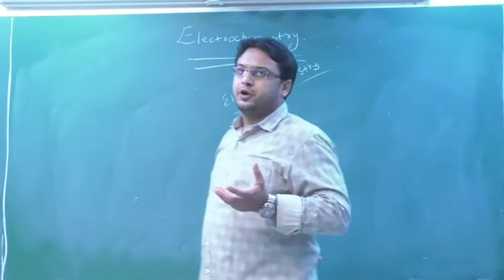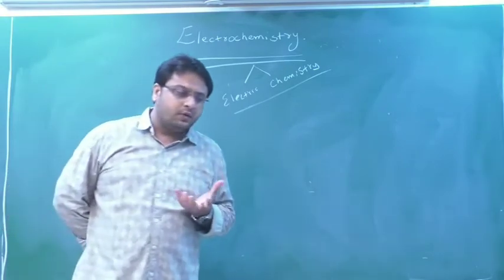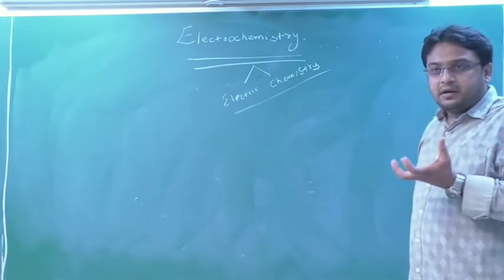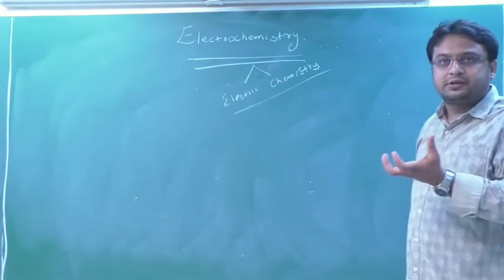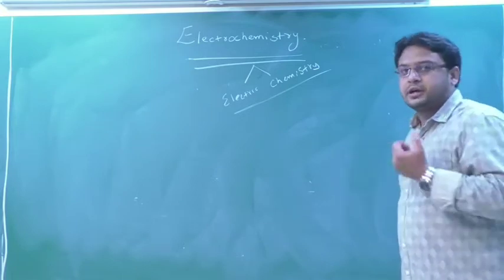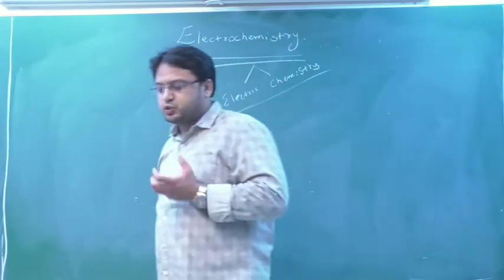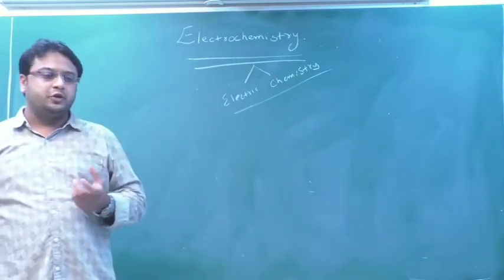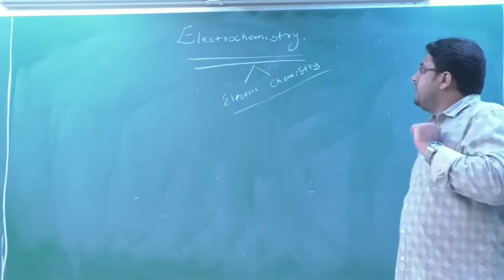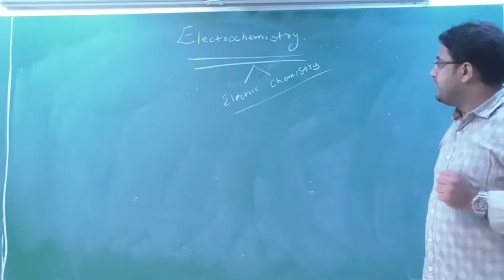Or you can take another example, the battery of your bike or of your car. See, in the battery of your bike or car, what is filled? There are certain chemicals filled in that battery. Those chemicals are able to produce electrons, and those electrons are able to convert into electric current. So there come the electrochemistry principles. There are many examples: car batteries, scooter batteries, a dry cell, a small pencil cell, your mobile phone batteries. These all come under electrochemistry, because they convert the chemical into electrical energy.